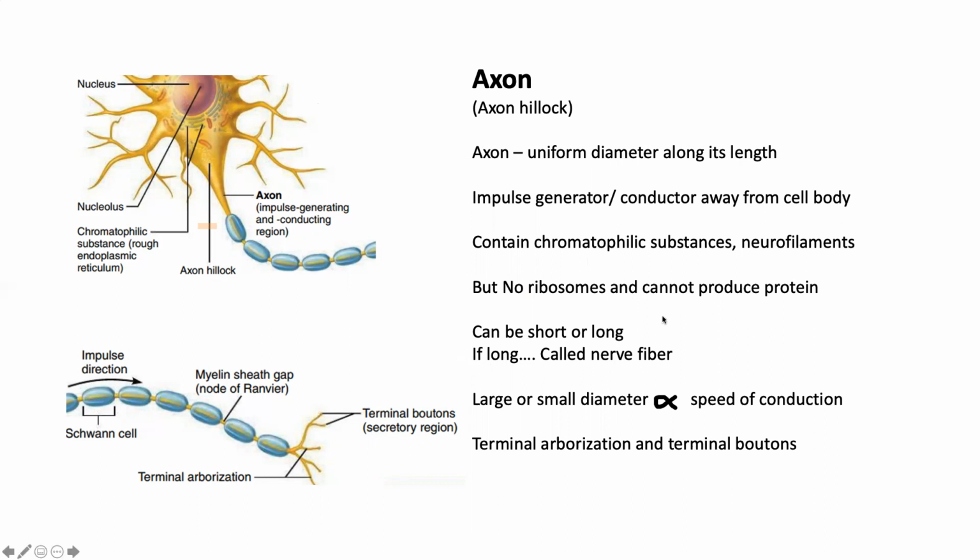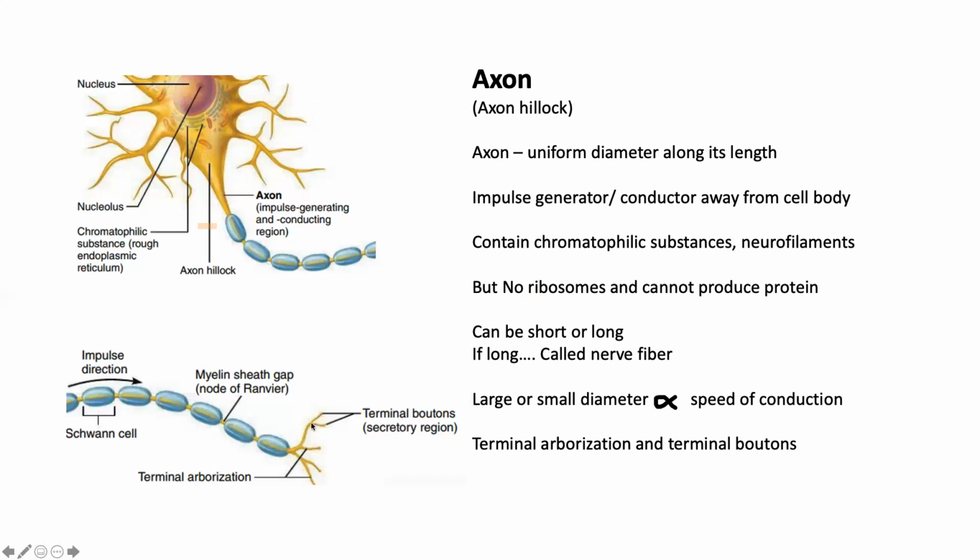An axon can be short, an axon can be long. If we are talking about a long axon, we will be talking about a nerve fiber. So a nerve fiber is nothing more than a collection of long axons. Axon diameter can be small, can be large. The speed of conduction in an axon is directly proportional to the diameter of the axon. So the larger the diameter, the better the conduction. And of course, all the axons end as terminal arborization.